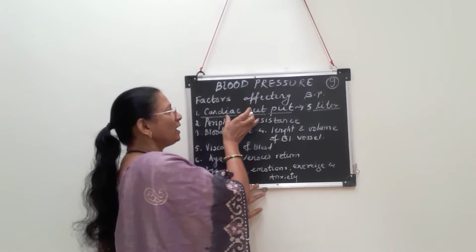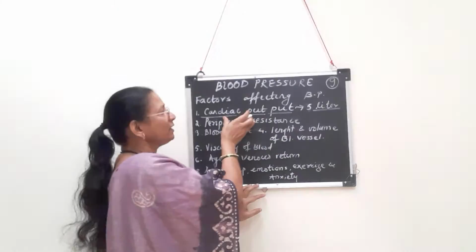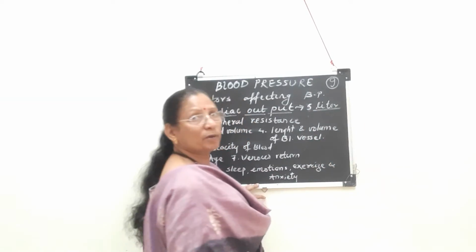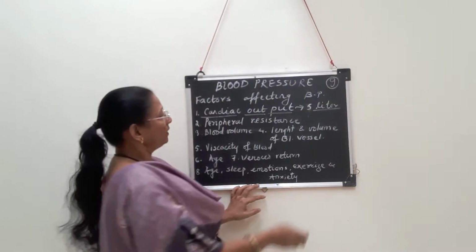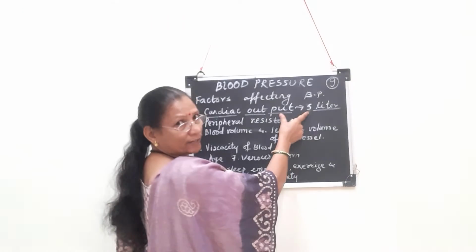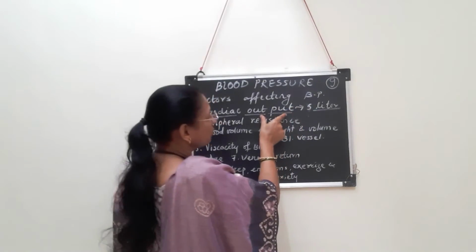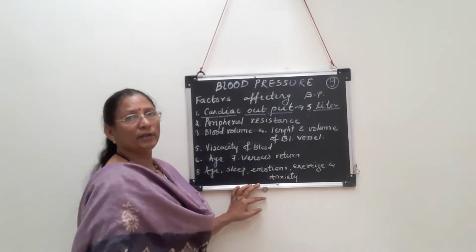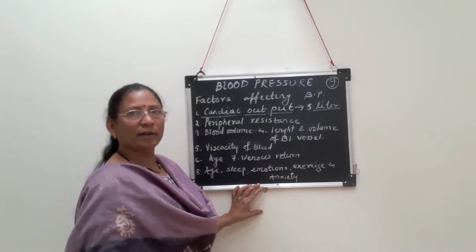If there is an increase in output, that means an increase in the amount of blood forced out, more than 5 liters per minute, then we can say that it results in hypertension. And if the cardiac output is less than this 5 liters, less than its normal value, there will be less BP, or there will be hypotension.